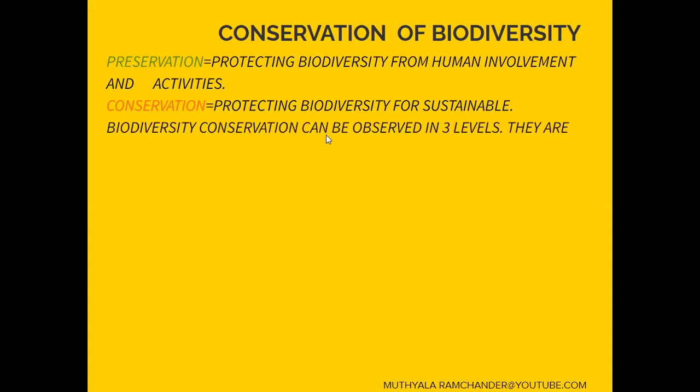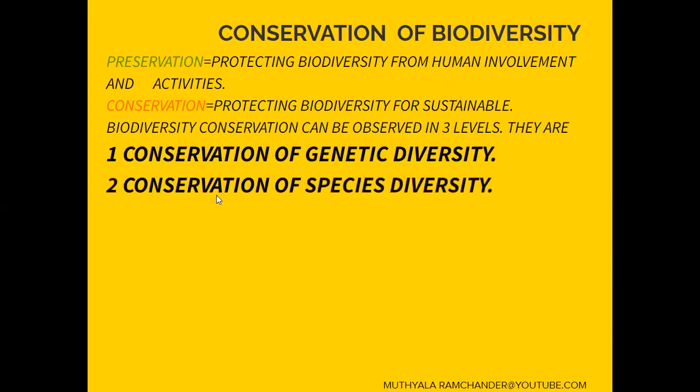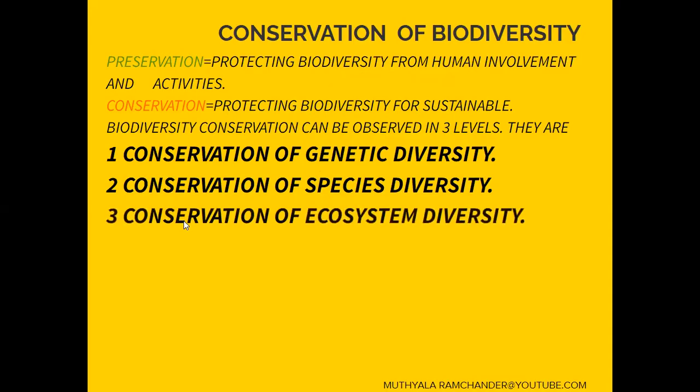Biodiversity conservation can be observed at three levels. They are: first, conservation of genetic diversity; second, conservation of species diversity; third, conservation of ecosystem diversity. These are the three levels for the conservation of biodiversity.